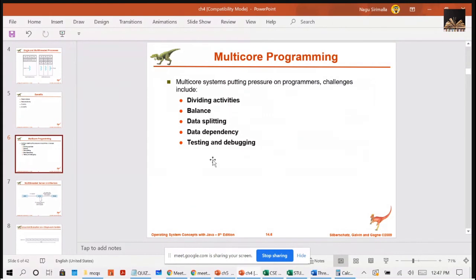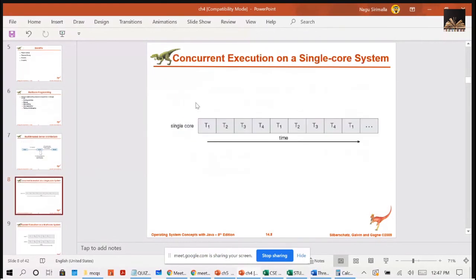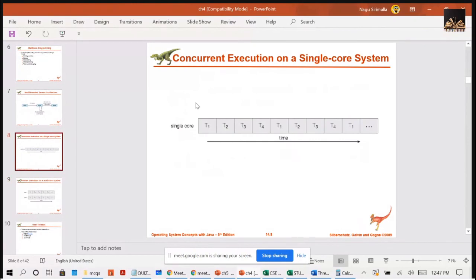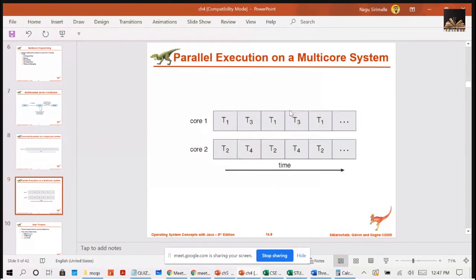But if you are using the multi-threaded concept, each thread will run on a different core, so this will be taken care of by the threads easily. If you have a single core, all the jobs have to be executed on a single core. But if you have two cores, your jobs will be executed in parallel on two cores.